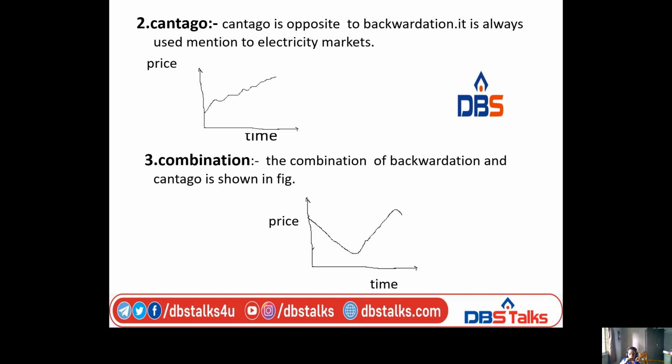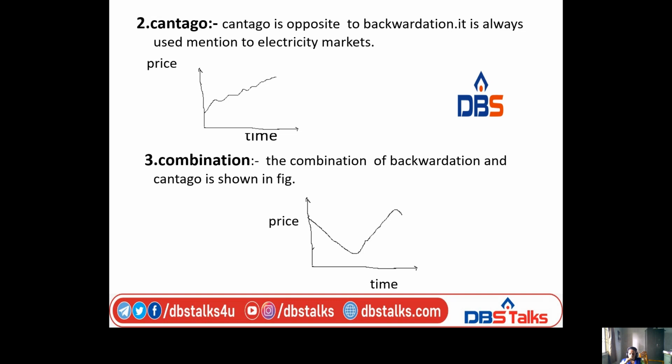So for construction of the forward curve, there will be three behaviors. First one backwardation, second one contango, next one a combination of these two. For pricing electricity, we have to use a pricing model and a forward curve model. In the pricing model, we traditionally use the Black-Scholes method.